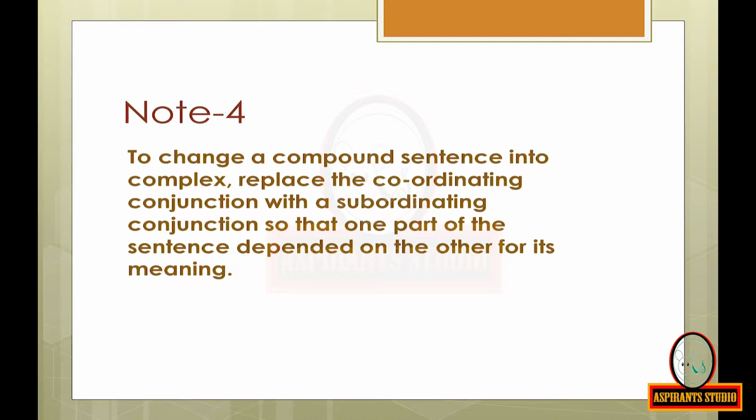I repeat, note 4. To change a compound sentence into complex, replace the coordinating conjunction with a subordinating conjunction so that one part of the sentence depends on the other for its meaning.